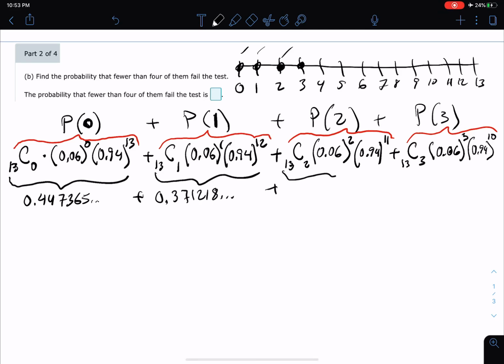And the next is calculated to be 0.142169. And finally, the last term to be calculated is 0.033273.